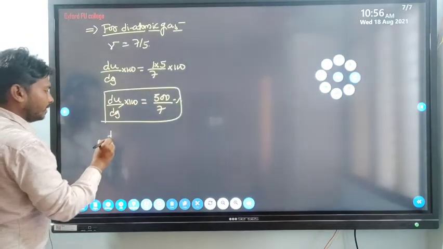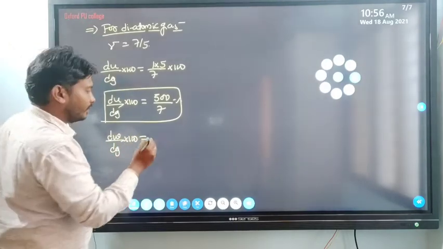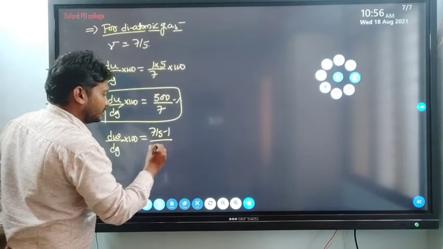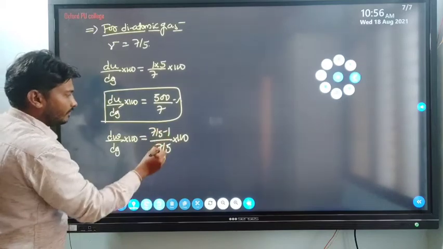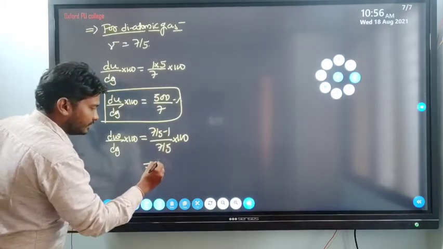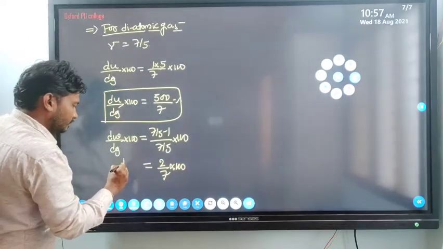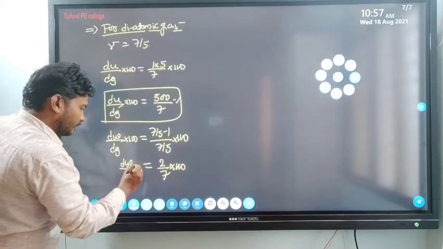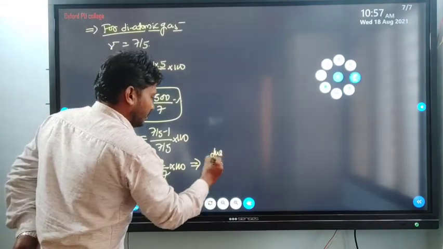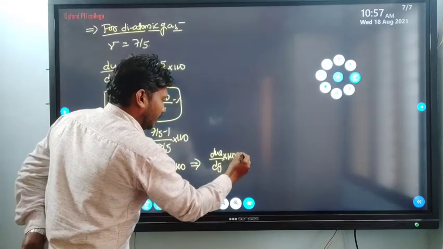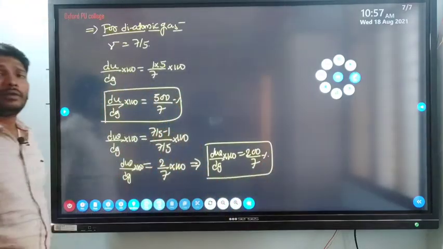Then what about the dW by dQ value into 100? Gamma minus 1, 7 by 5 minus 1, divided by 7 by 5, into 100. So 2 by 5, here the 5 terms will cancel out, so look here, 2 by 7 into 100. So finally dW by dQ into 100 is equal to 200 by 7% in case of diatomic gas.